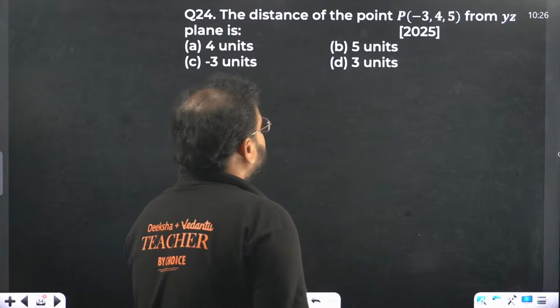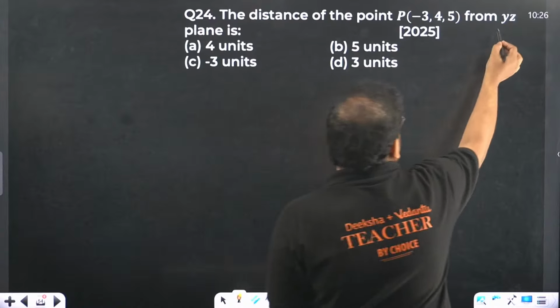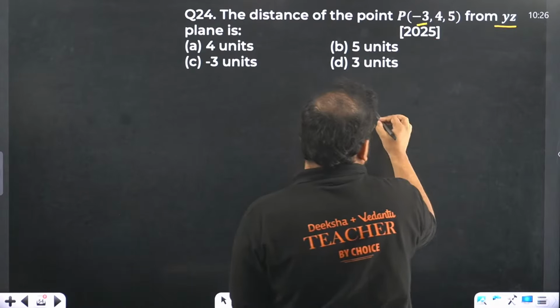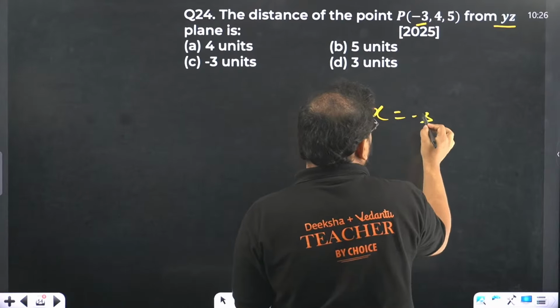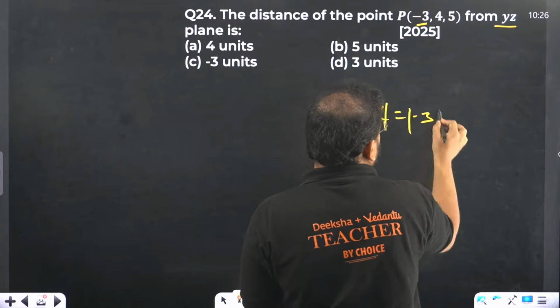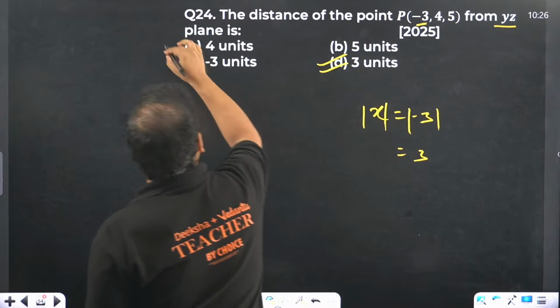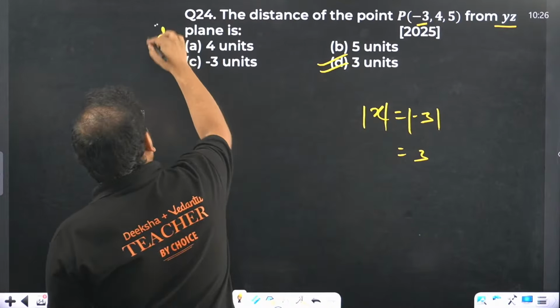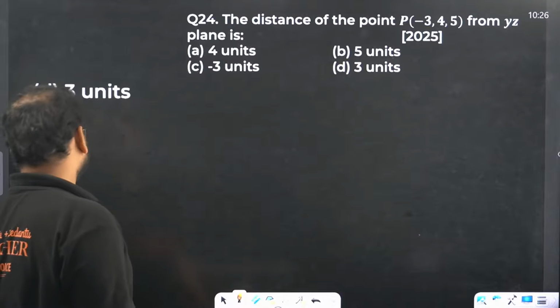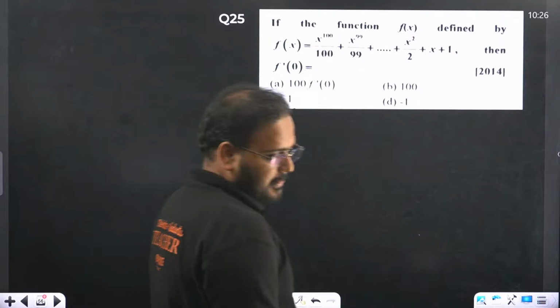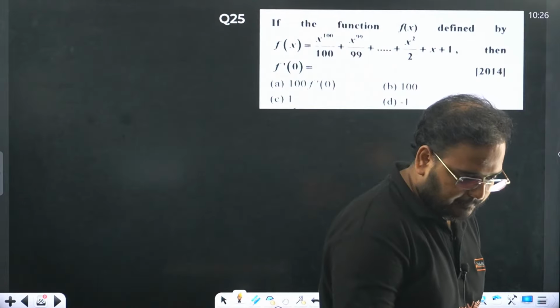Distance of the point from the YZ plane. From this you'll have only x as the distance. So you'll have the x value as -3. You want distance, right? Take the modulus. Answer becomes 3. Distance is always positive. We're talking about how far it is from the given plane, so we'll have only the positive value. Answer will be D, 3. Clear? 24 was D.